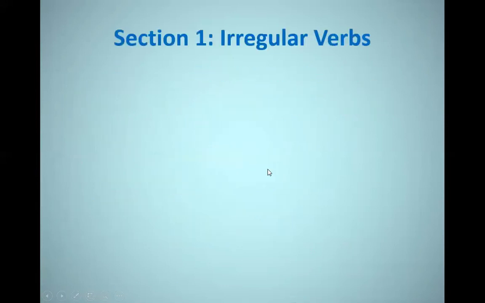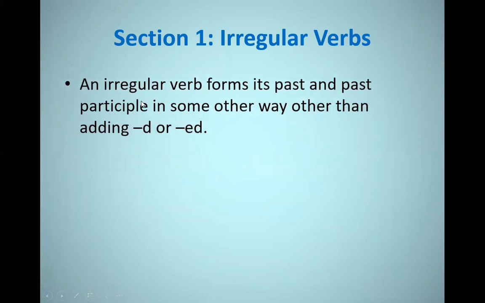Let's move on now to the irregular verbs. We're going to identify the irregular verbs for the four main parts of each verb. An irregular verb forms its past and past participle in some other way other than adding d or ed. So it does not end in d or ed.